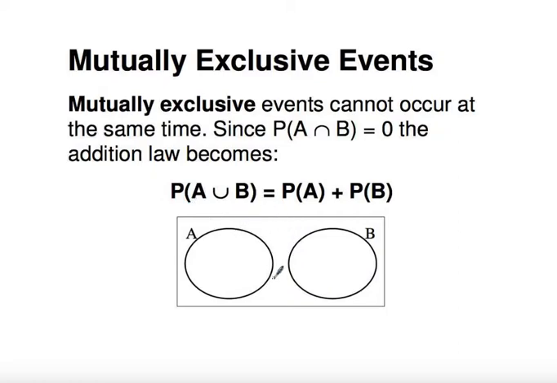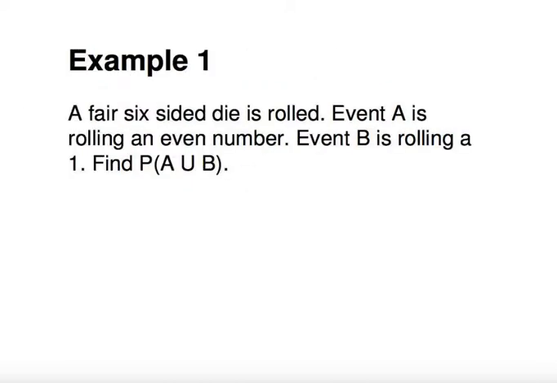Personally, I like just working from the Venn diagram. If you see the Venn diagram for the mutually exclusive events, if I want A union B, I'm going to add up everything in A and everything in B and everything in the intersection. So I'd add up everything in A here, everything in B here, and then there's nothing in the intersection to add up. Okay, well, let's look at some examples that will emphasize what mutually exclusive events are.